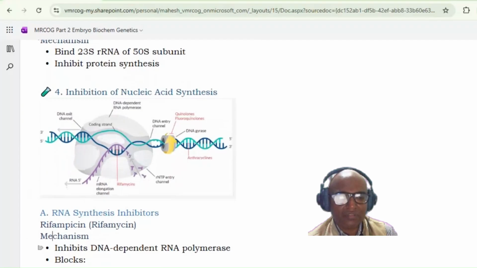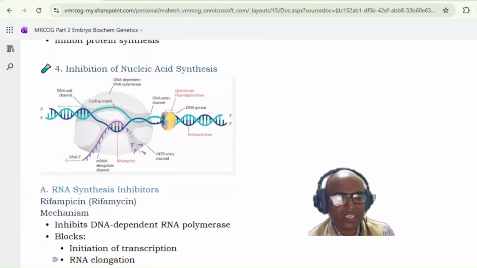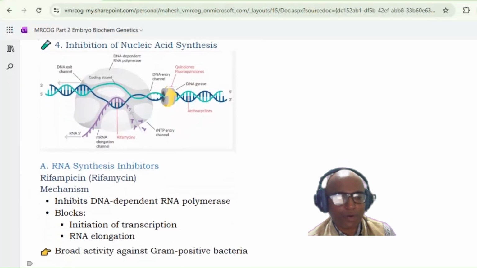Now this rifampicin or rifamycin inhibits the DNA dependent RNA polymerase. So this rifampicin will inhibit the DNA dependent RNA polymerase. It blocks the initiation of the transcription and RNA elongation. So it has broad activity against the gram positive bacteria.